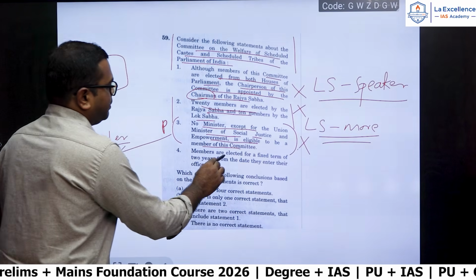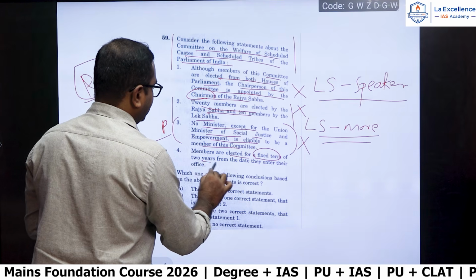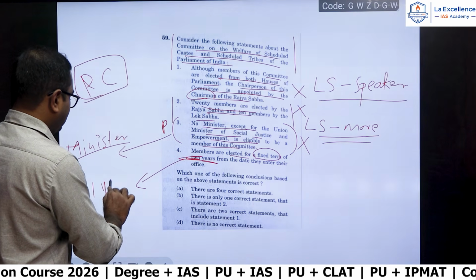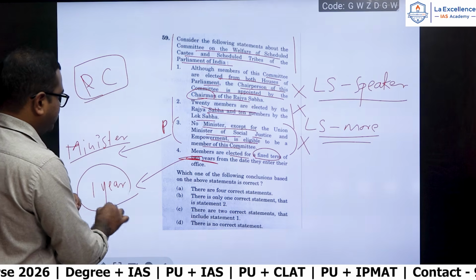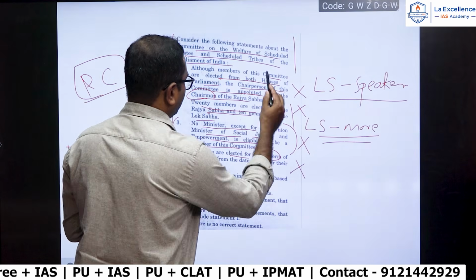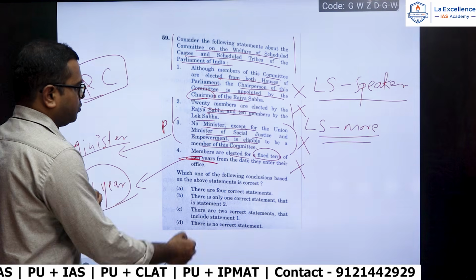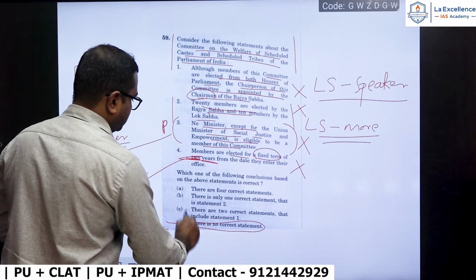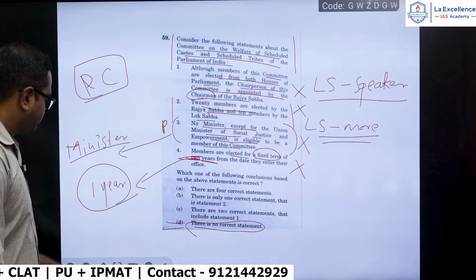Fourth one, members are elected for a fixed term of 2 years. So again here, if you have the knowledge, it is only 1 year. The parliamentary committee members will have the tenure of only 1 year. So this is also a wrong statement. All the 4 are wrong. So which one of the following conclusions? There is no correct statement. Option D will be the right one.